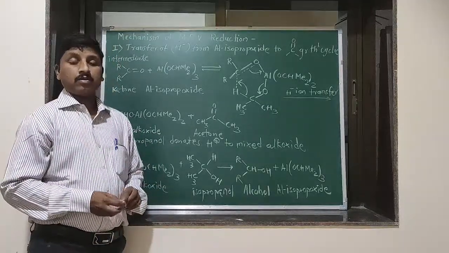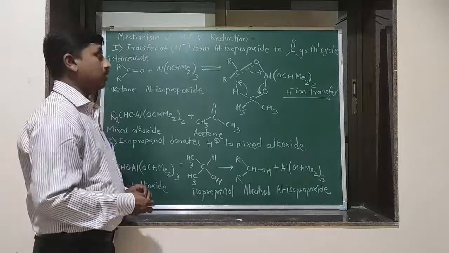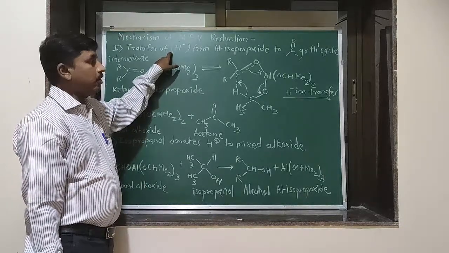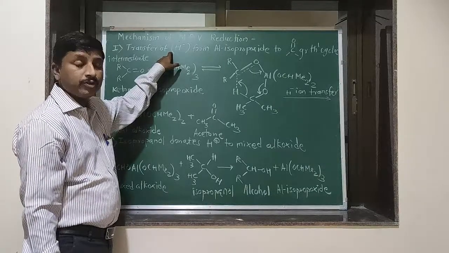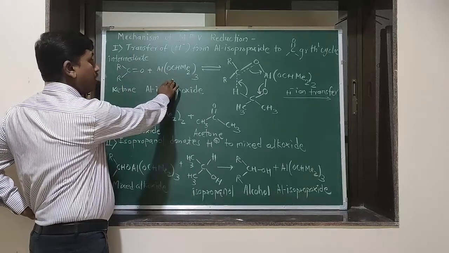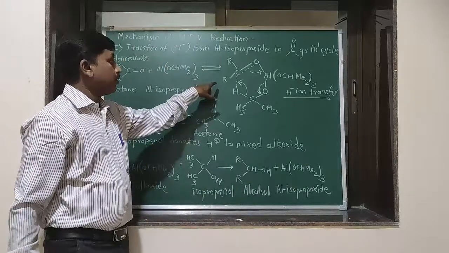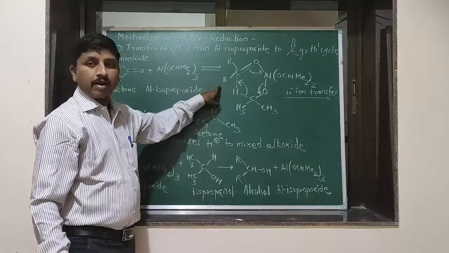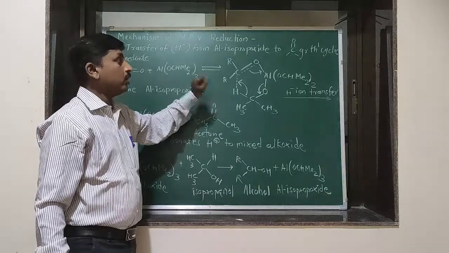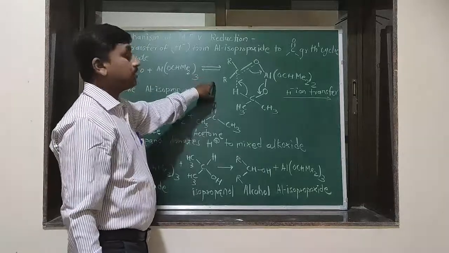Generally, this mechanism is carried out in 2 steps. Step 1 describes the transfer of hydride ion from aluminum isopropoxide catalyst to the keto group of aldehyde or ketone. Okay, this is the ketone. This is the structure of the aluminum isopropoxide, Al(OCHMe2)3, and this group will be thrice in number. So this transfer of hydride ion takes place from catalyst to the ketone through the cyclic intermediate or the cyclic transition state.